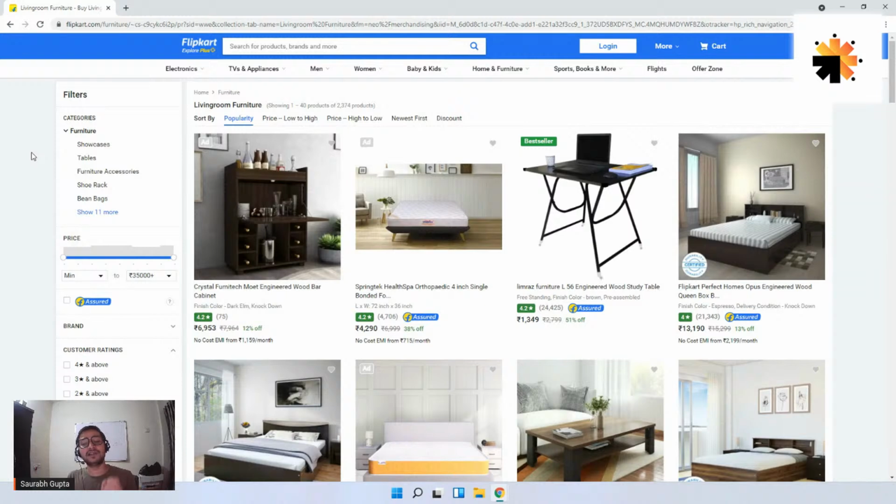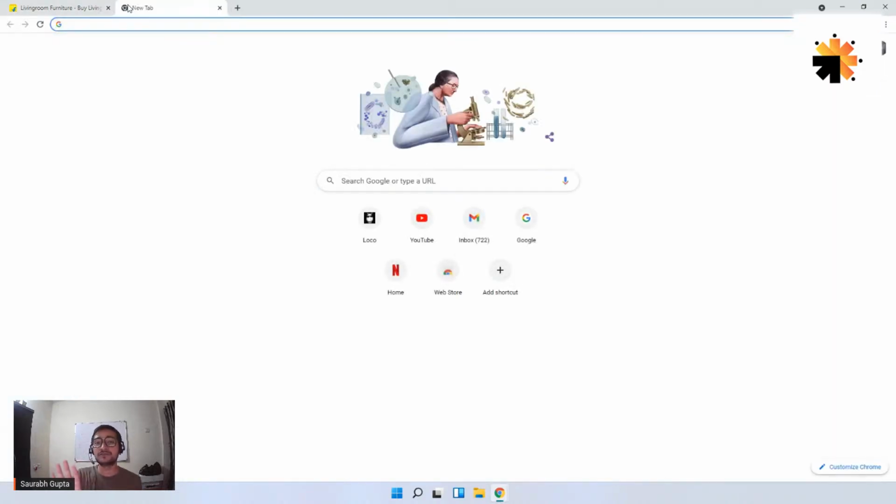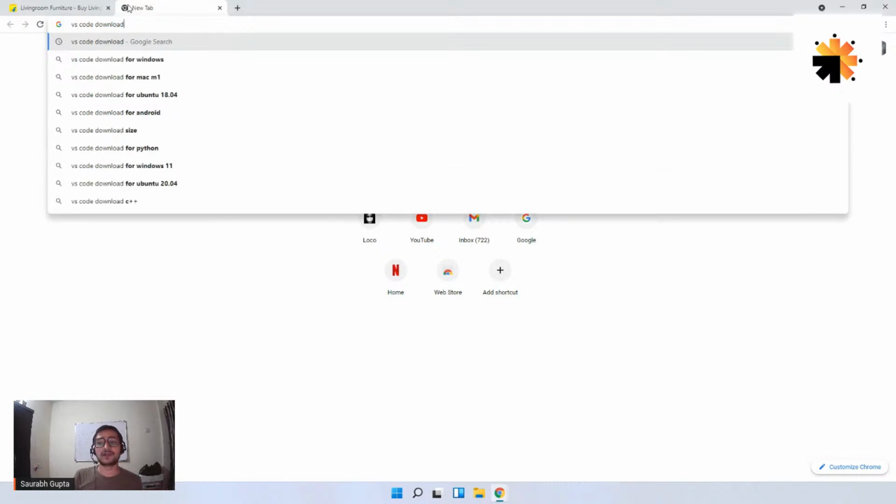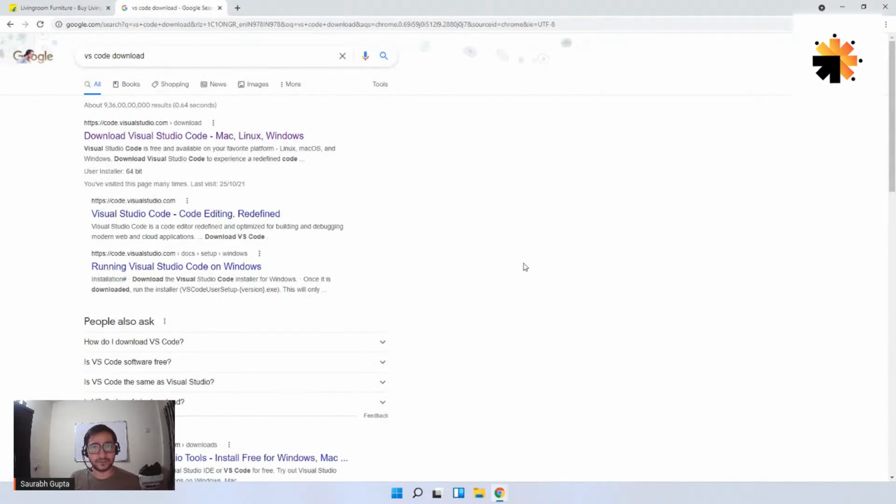But there is something called a code editor. There are a lot of code editors available which will help you to write code faster and in a much better way. And if you open your code in there, you can easily understand and read your code. That's why we are not going to use notepad for coding. We're going to use one of the most famous editors in the world right now, that is VS Code. You can simply search for VS Code download. It's like a notepad, but like a higher version of notepad. It will help you in writing code.